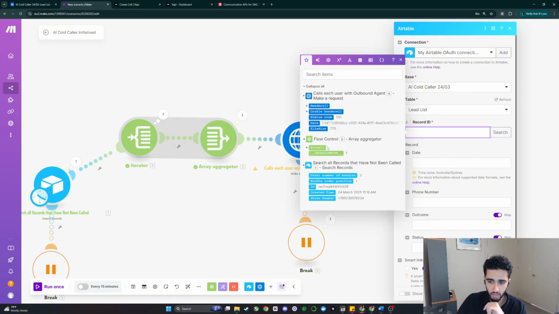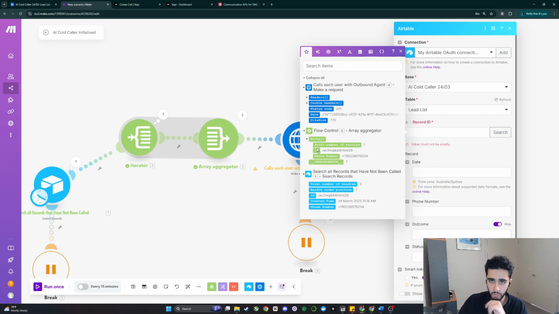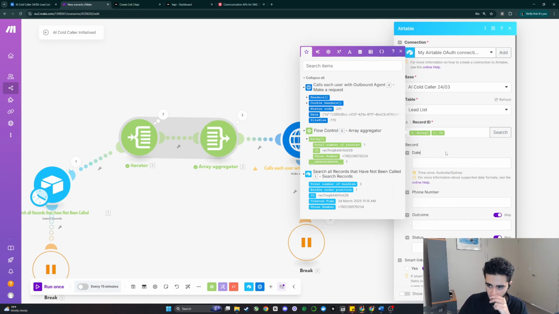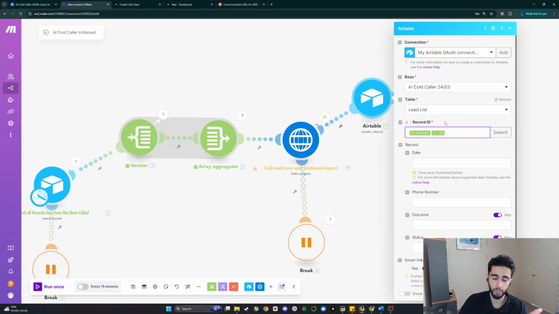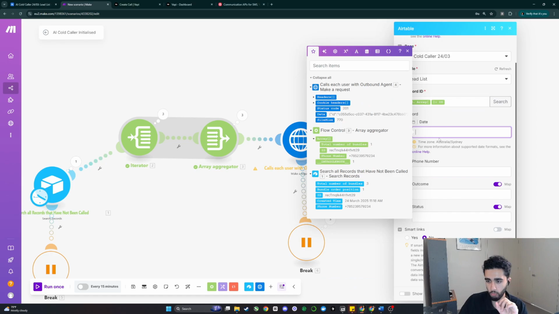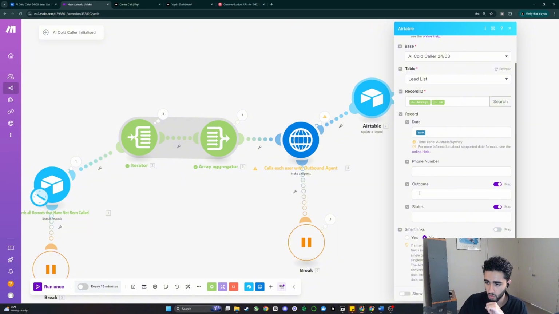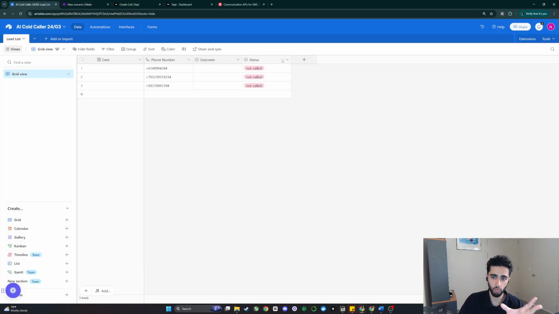This record ID, we can go into our flow control and grab the record ID for that specific phone number and put that inside of here. Now we can update our Airtable field based on that specific record. And what we want to do is update the date. So the date module, we can go up here, I can grab the now time and put that there. We can also go to the status and we can actually map the status. So we can change this to called, and you'll see later in this video why I want to change this.